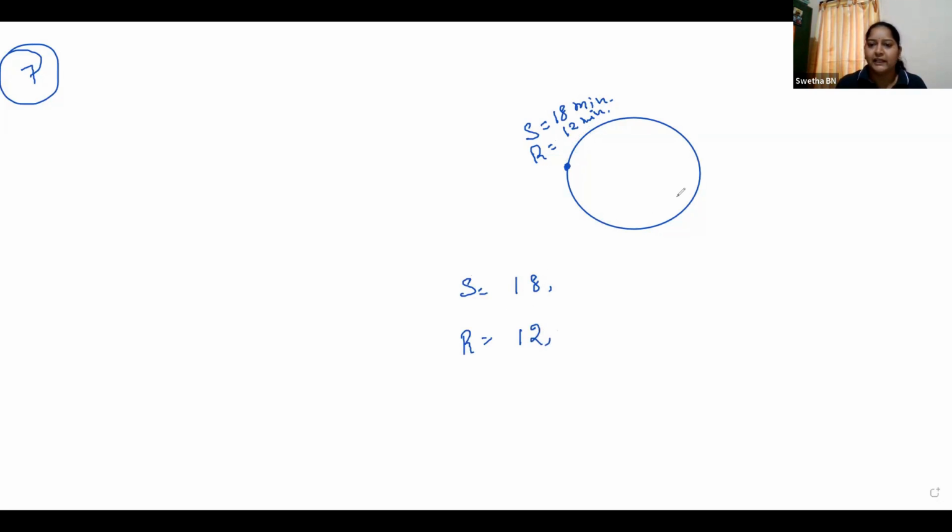For the second round, Sonia will take again 18 minutes, so she will complete the second round at 36 minutes. What about Ravi? Ravi will complete the second round in 12 plus 12, that is 24. And Sonia will take plus 18.